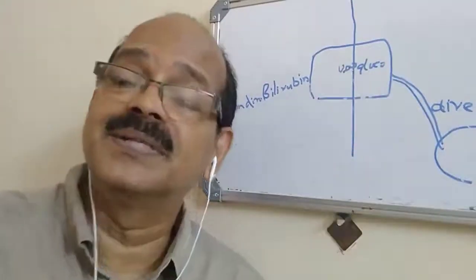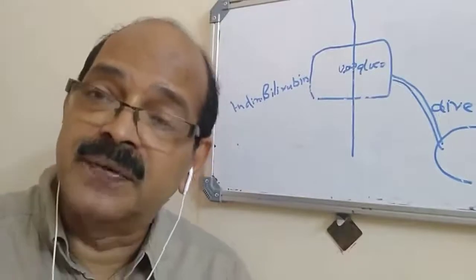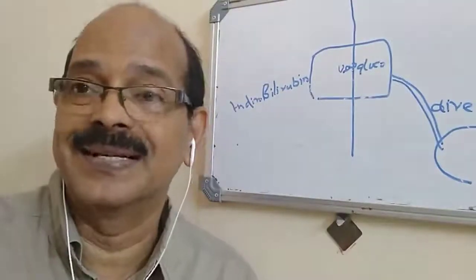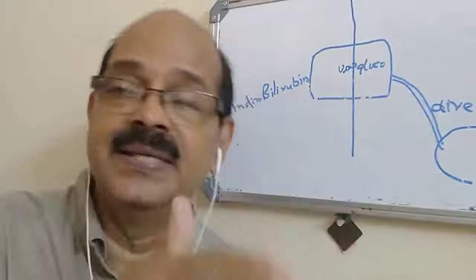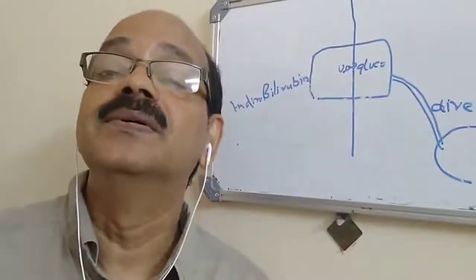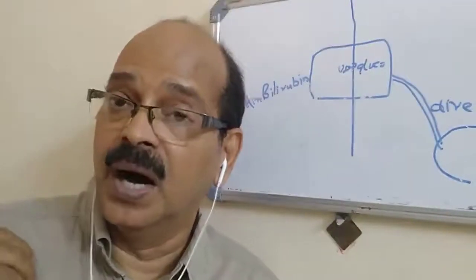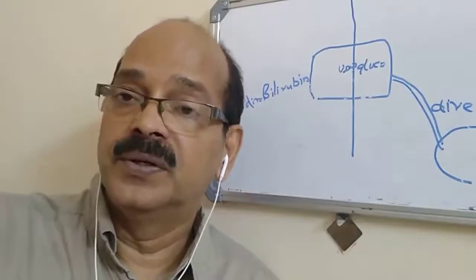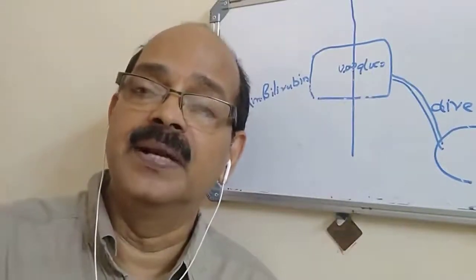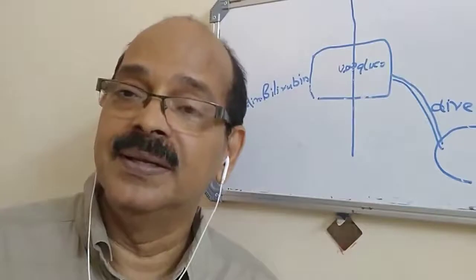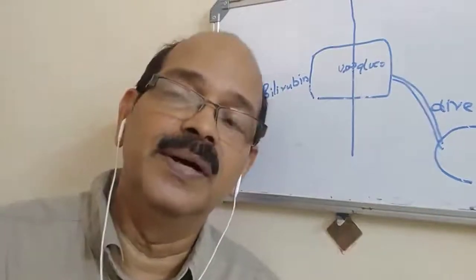So what about the other situation? You need to differentiate between two situations. Is it intrahepatic? Is it extrahepatic? So most of the situations what we know are sort of infections, A hepatitis, B hepatitis, C, D, E, everything we know, infections.